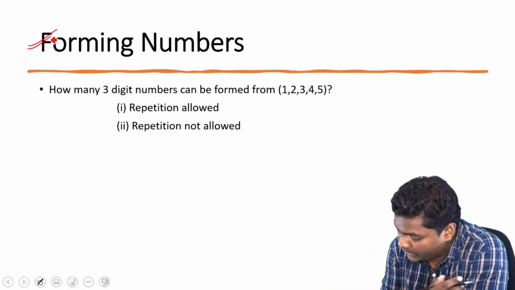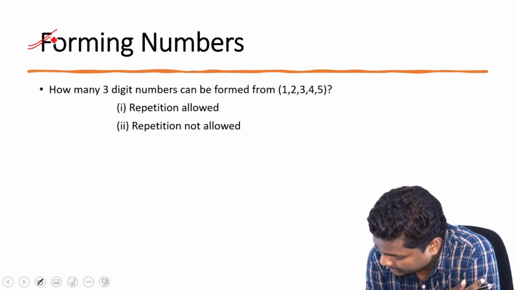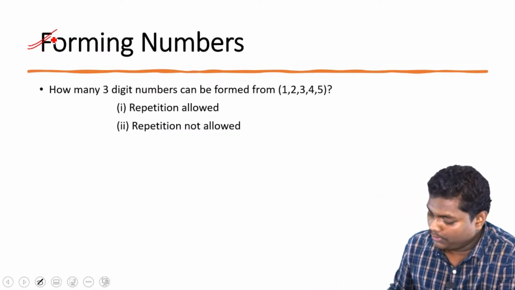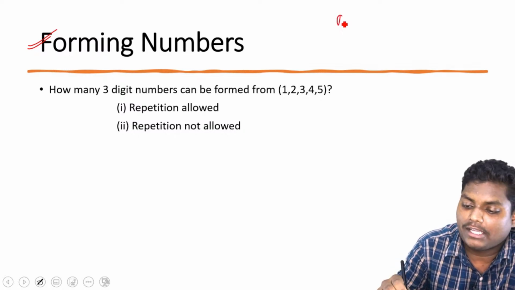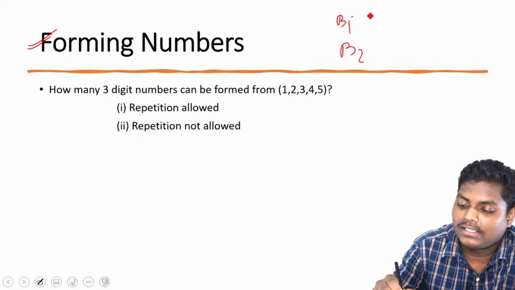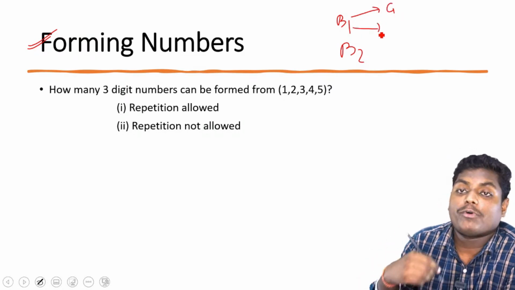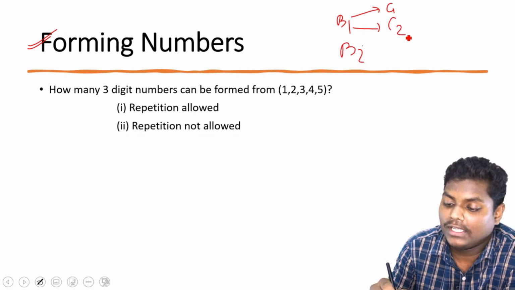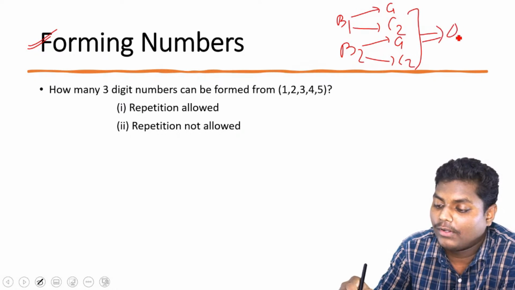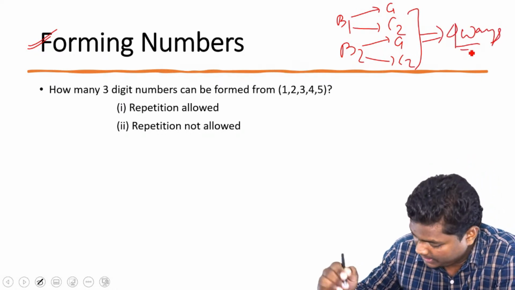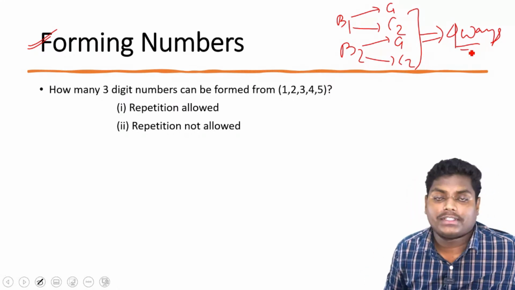Pallavi is asking, sir, what if they ask we can pick 2 bikes and 2 cars? No. If you are having two bikes and two cars, you can just write it down and check it. You are having two bikes. Let's say you are having bike one, then you will be having car one and car two. If you are having bike two, then again car one and car two. So basically we will be having four ways. Okay, is this clear? So Pallavi, is this clear for you? So basically we will be having four ways for that.